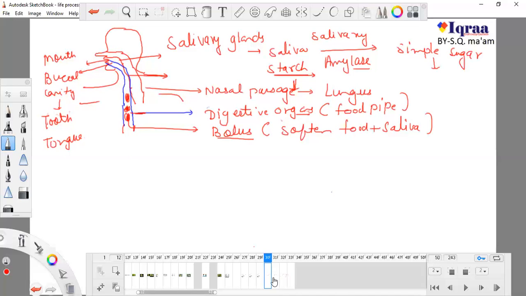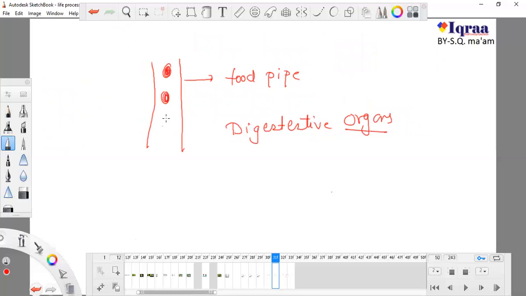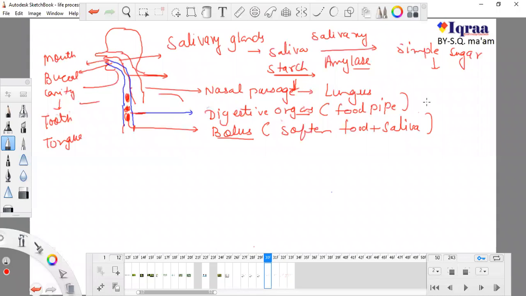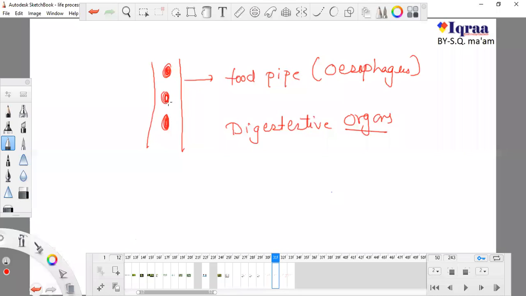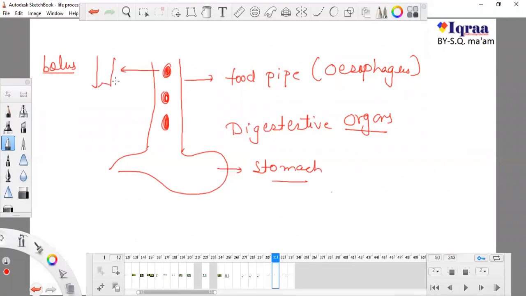As the food passes down, this food pipe is also known as the esophagus. These food balls are known as bolus, and they have to go down so that they come in contact with the stomach. They don't go down in this manner.